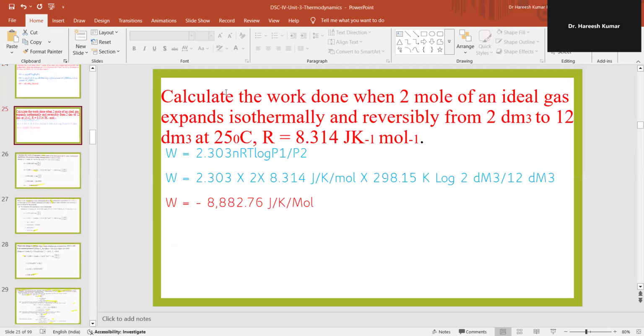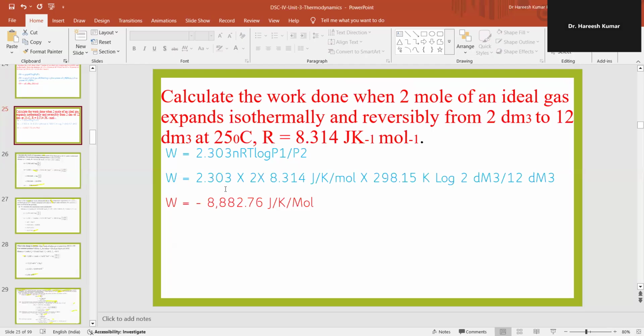Calculate the work done when 2 moles of an ideal gas expands isothermally and reversibly from 2 decimeter cube to 12 decimeter cube at 25 degrees centigrade. R is equal to 8.314 joule per Kelvin per mole. Then W is equal to 2.303 nRT log of P1 upon P2.